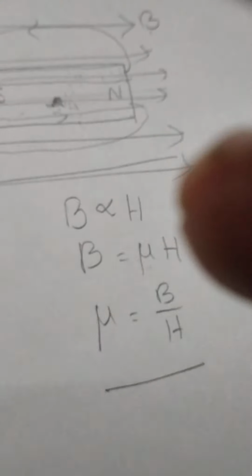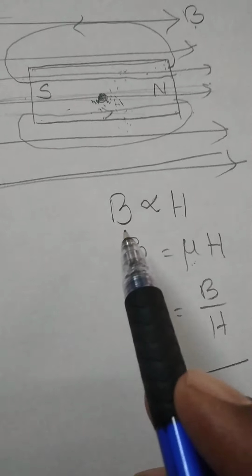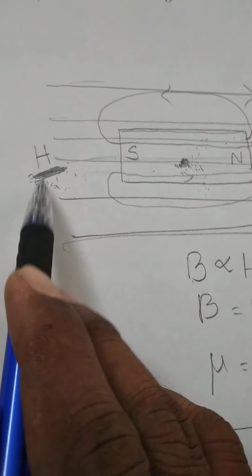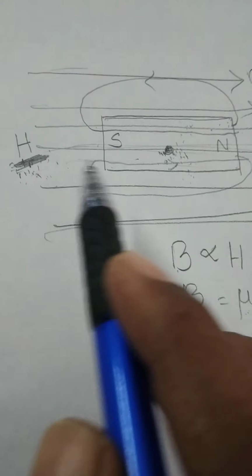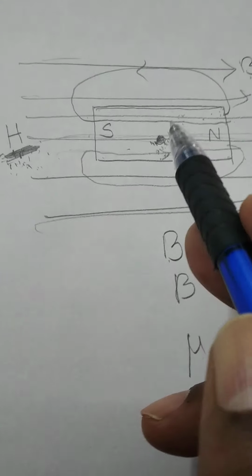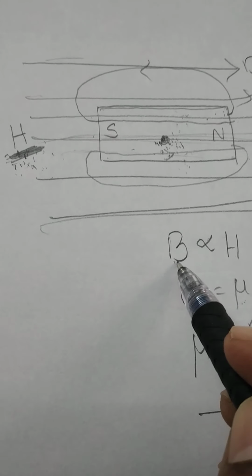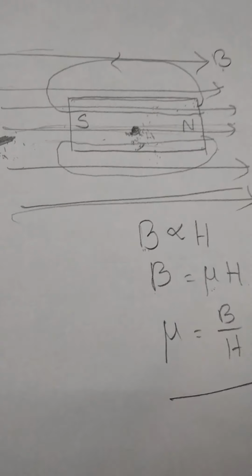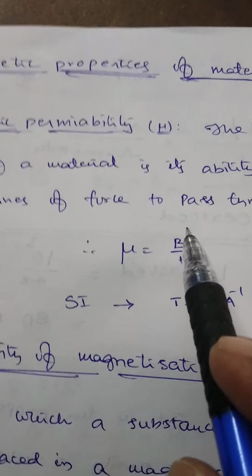So here, do you understand, my students? B means induction field, H means magnetizing field, the external field. On increasing the external field, more magnetic property will be induced within the substance, meaning the magnetic induction within the material also increases. So B is directly proportional to H, or B is equal to mu into H. Mu is equal to B by H.